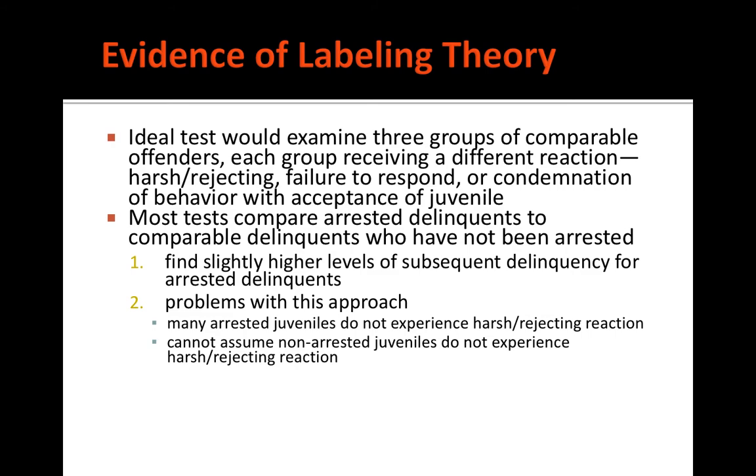Now, an ideal test to prove labeling theory would examine 3 groups of comparable offenders, each getting a different reaction. What most tests do is compare arrested delinquents to comparable delinquents who have not been arrested. And they do find slightly higher levels of subsequent delinquency for those who are arrested. But there are problems with this approach because many arrested juveniles don't experience that harsh rejecting reaction. And we also cannot assume that juveniles who weren't arrested don't experience a harsh rejecting reaction. They may be experiencing it from people other than the justice system.